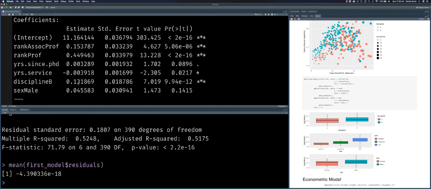Now, we can't include a variable for each of those three factors. If we do, then we perfectly explain all of the variation in our data. So R treats those factors as if, for each one, they're a binary variable. If you're an assistant professor, you have a value of 1, and if you're not, then you have a value of 0. Likewise, for an associate professor, it takes a value of 1 if it's an associate professor, and 0 if it's either an assistant or a full professor. And for the rank of full professor, it's a 1 for full professor and 0 for everything else.